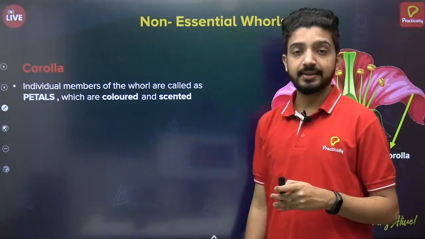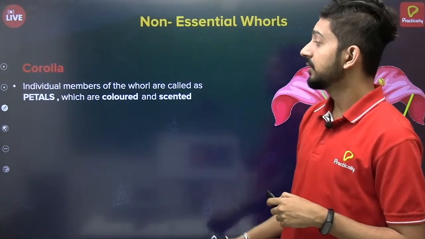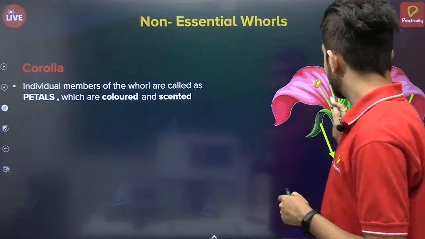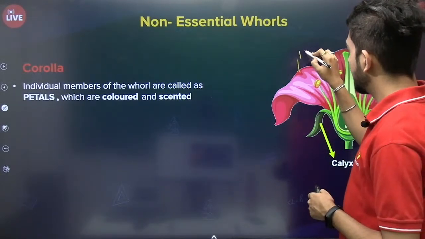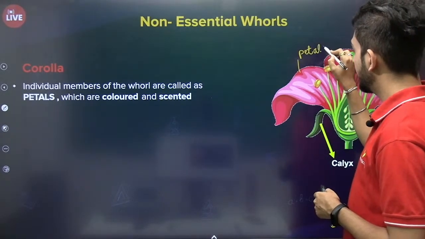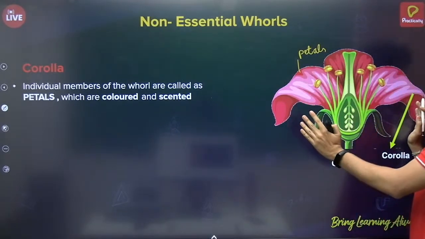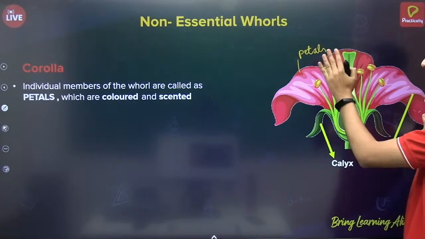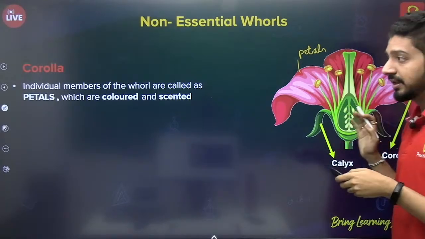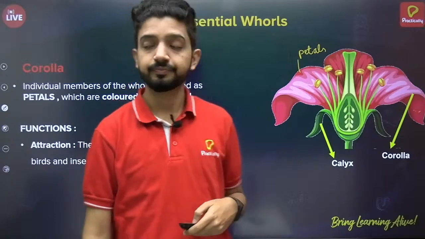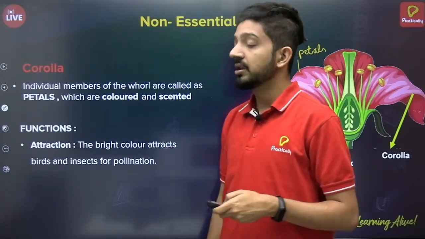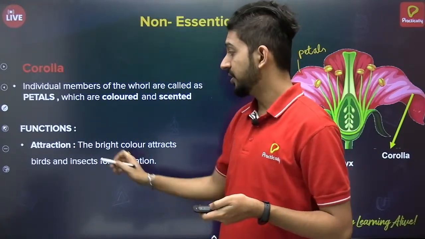Corolla is the second non-essential whorl. The individual parts of the corolla are called petals. This entire colorful structure which you can see here is the corolla, and the individual parts are the petals. They are mostly colored and scented. The important function is attraction.